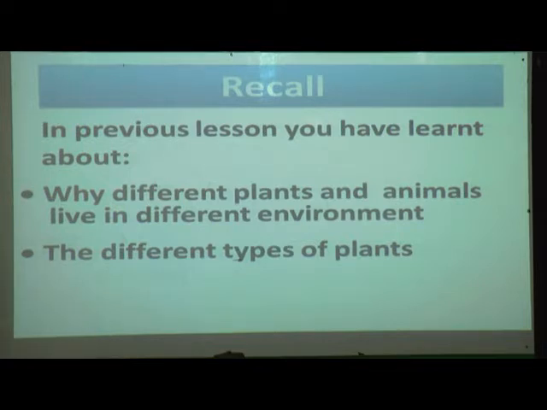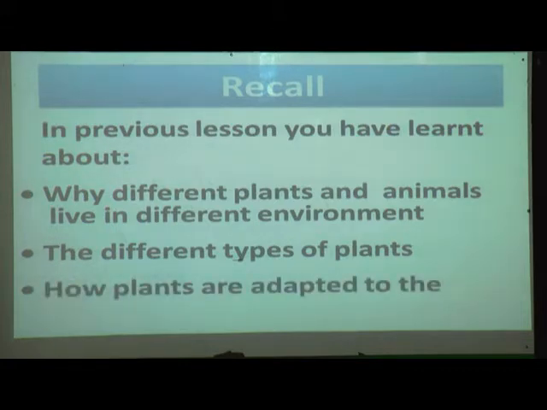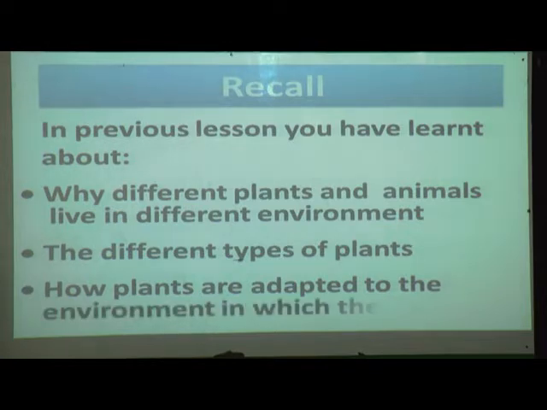Desert plants are different, mountain plants are different. Third, you have learned how plants are adapted to the environment in which they live.